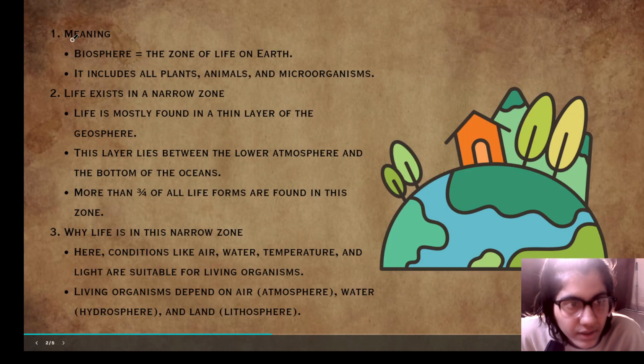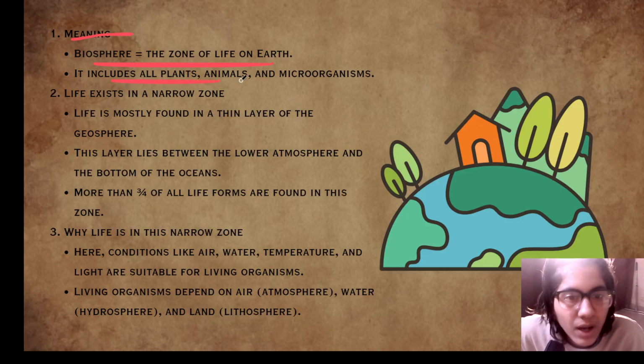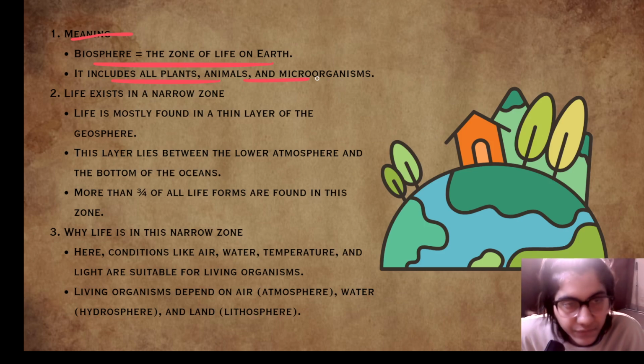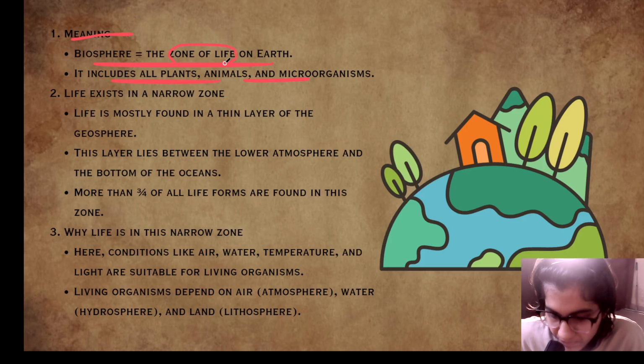So let's start with the meaning. Biosphere: the zone of life on earth. It includes all plants, animals and microorganisms. So all flora, that means plants, fauna means animals, and the microorganisms live in this biosphere. This is the zone of life, meaning all the living organisms present in the biosphere.